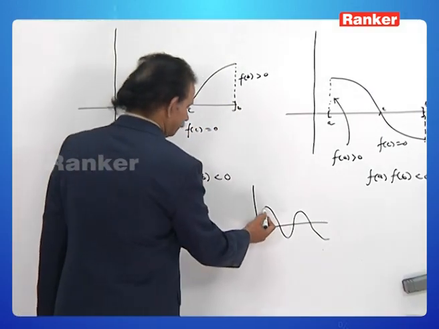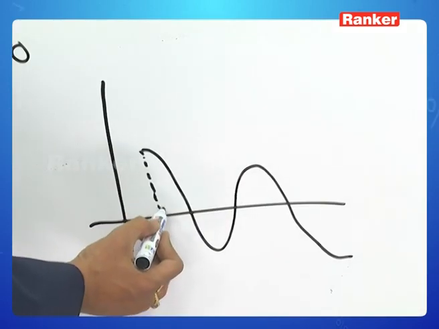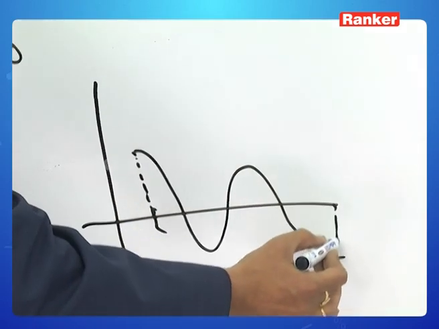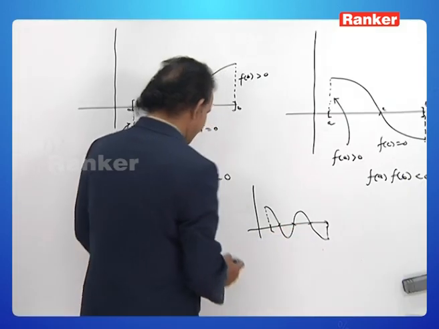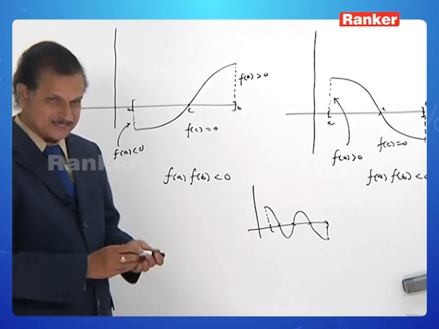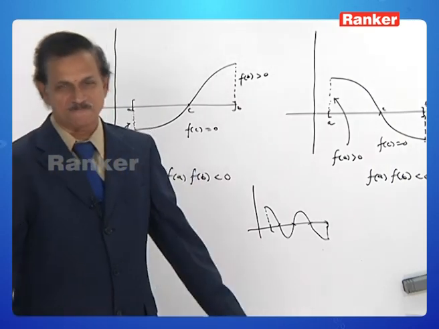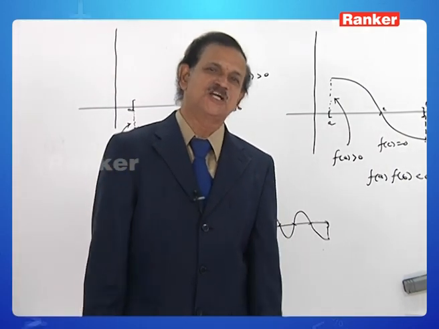What is f of a? Positive. What is f of b? Negative. How many such c's are here? Three types of points are there at which the graph cuts the x-axis. That is, the function vanishes.